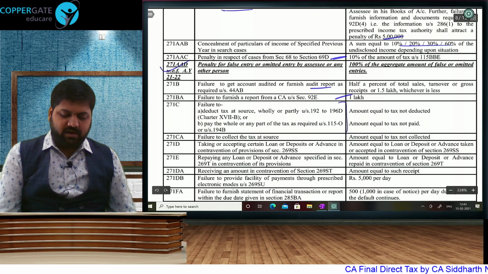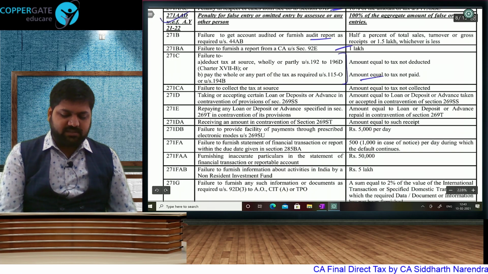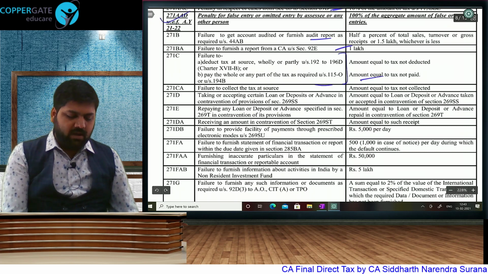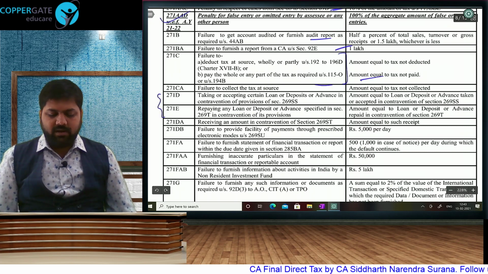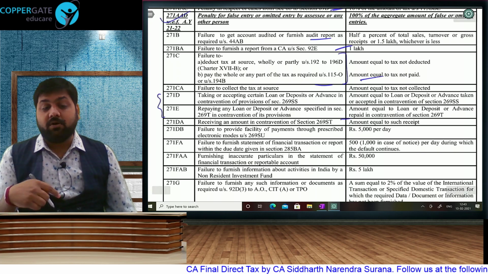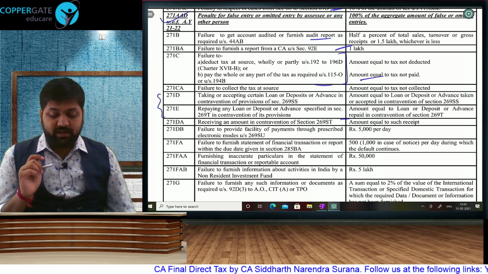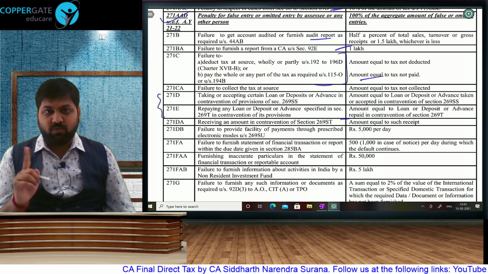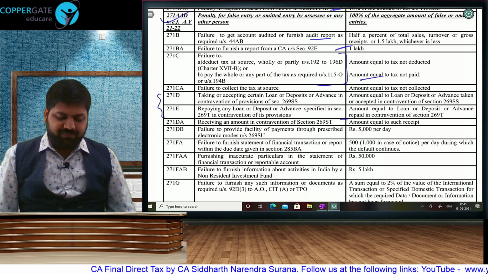Then TDS not deducted, 100% of the amount. TCS not collected, 100% of the amount. Cash loan accepted or repaid, again 100% of the amount. 271DA, that 2 lakh or more you cannot receive in cash, which is discussed properly in miscellaneous provision. If you receive 2 lakh or more in cash, 100% of the amount.